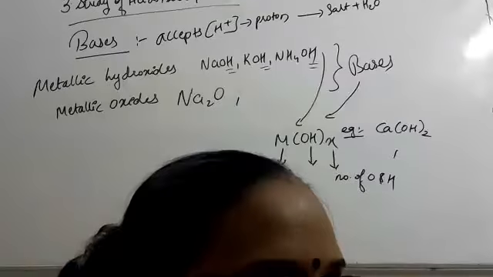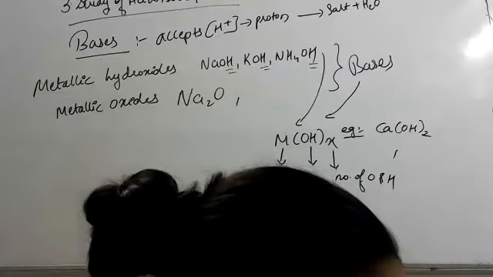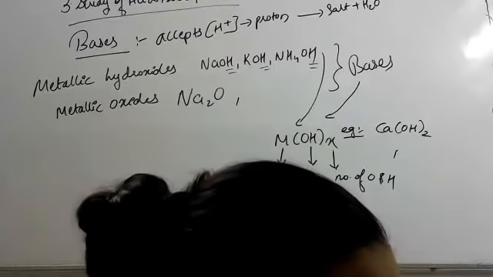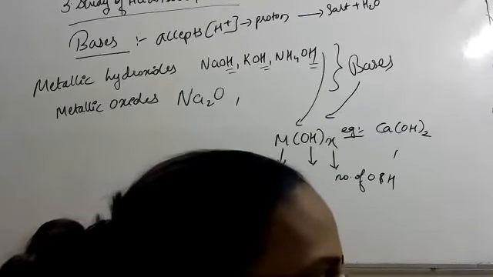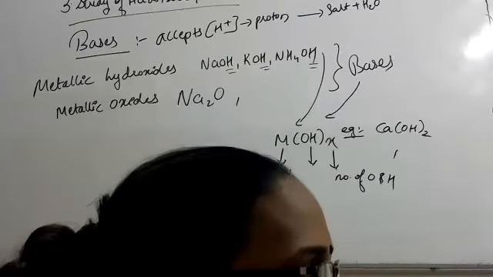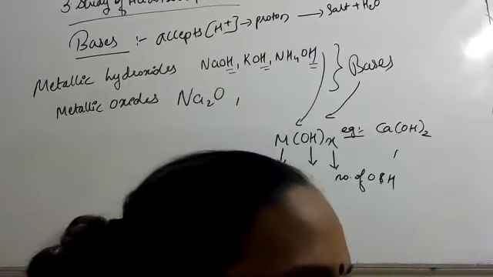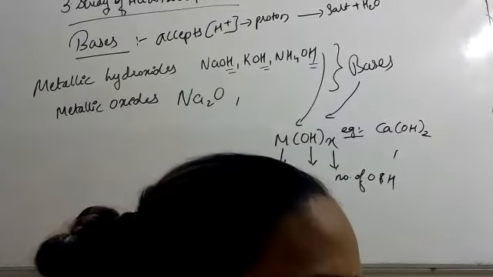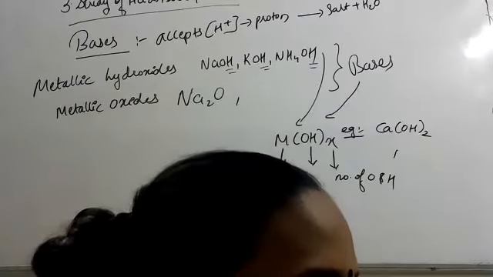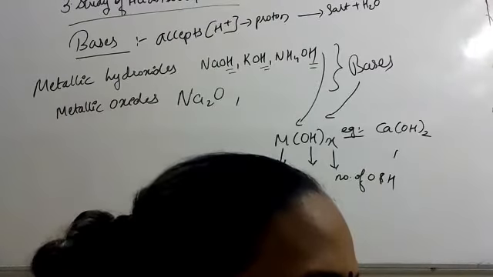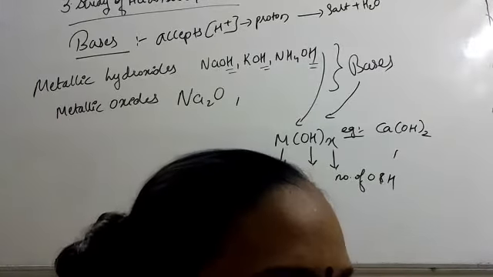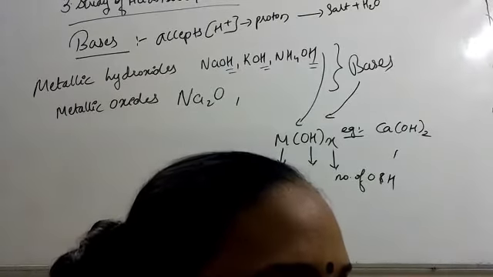Okay, in the next line, put up a star and write down: the metallic hydroxides and metallic oxides are called bases. Full stop.